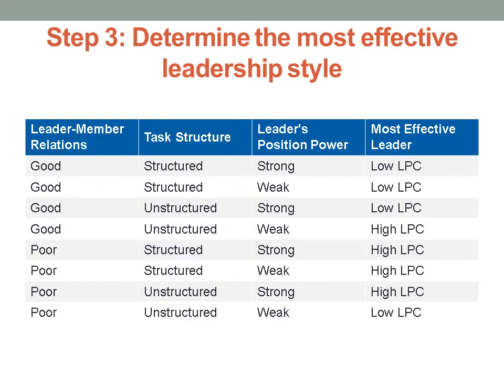Step 3 is determine the most effective leadership style. The figure shows a breakdown of all the factors we have covered, that is leader-member relations, task structure and leader's position power. The final column identifies the type of leader that Fiedler believed would be the most effective in each situation.